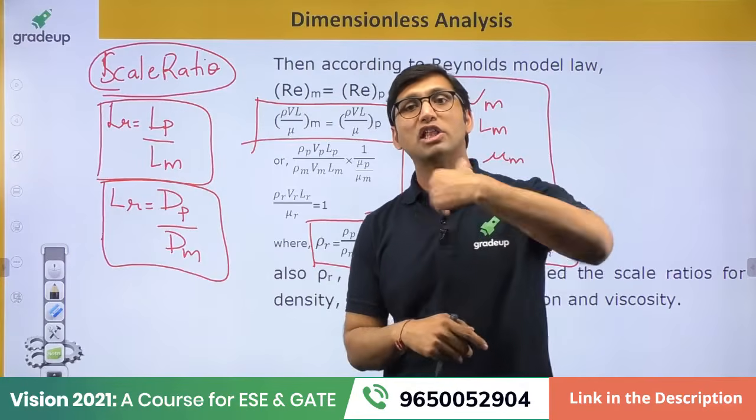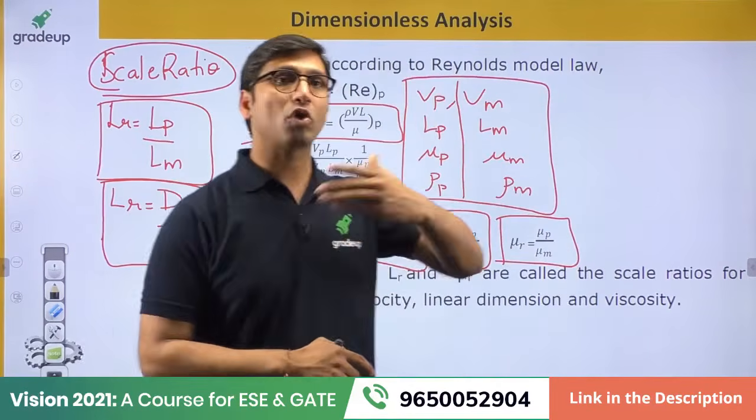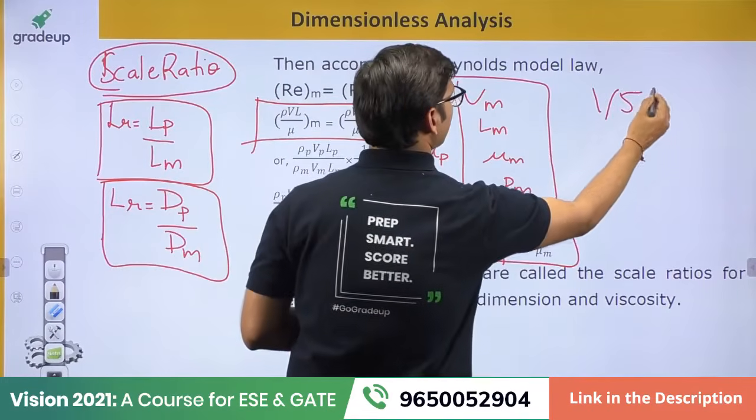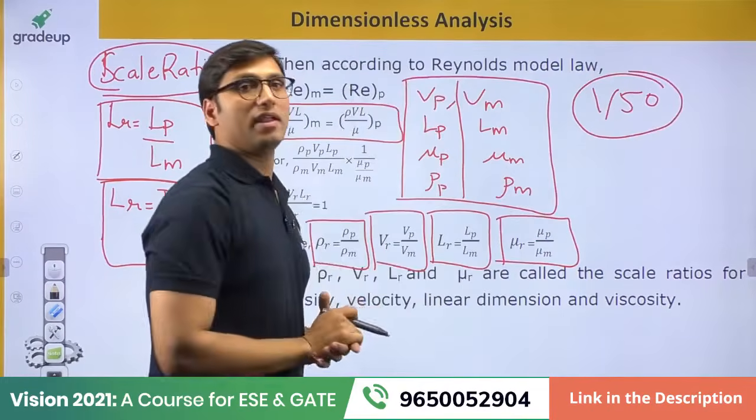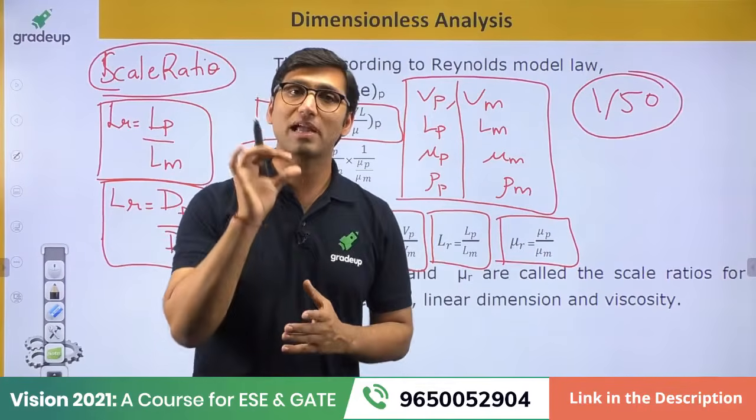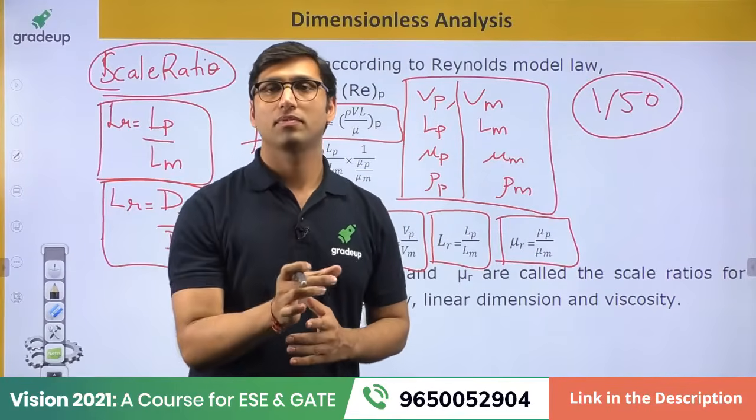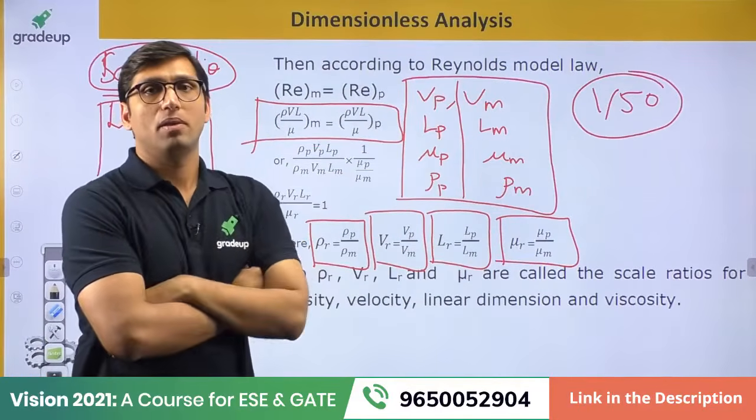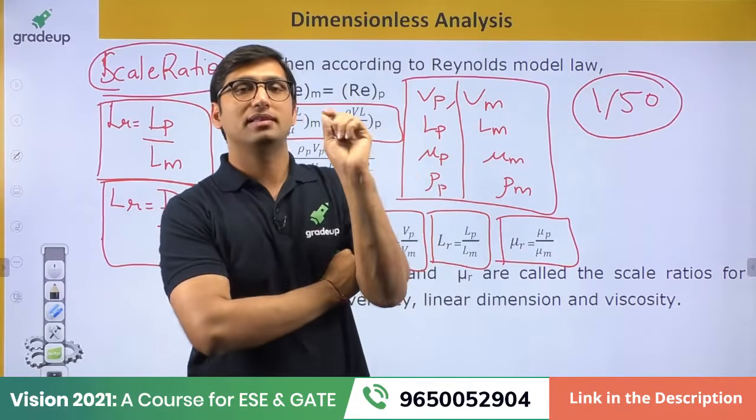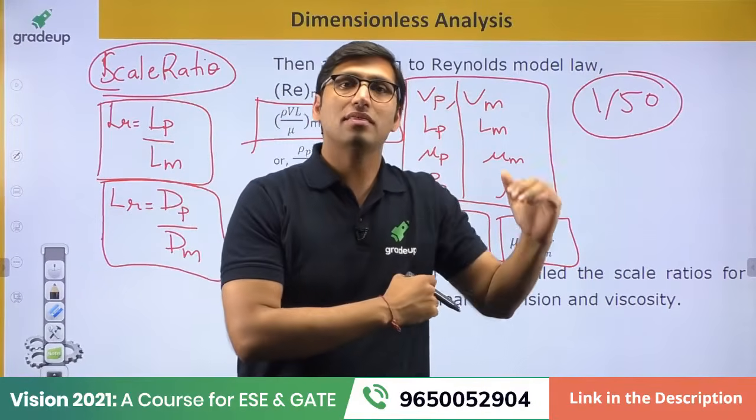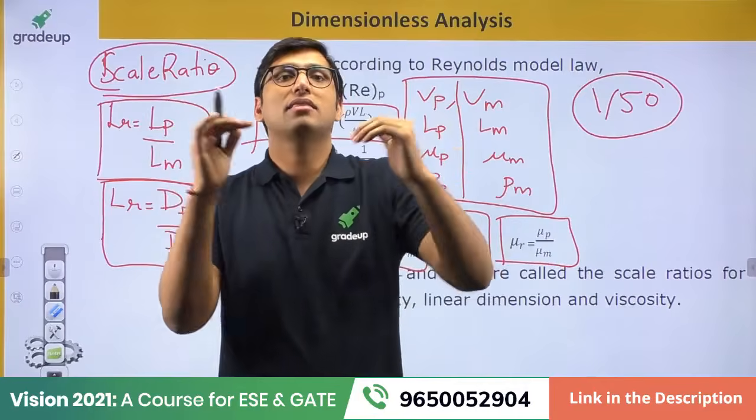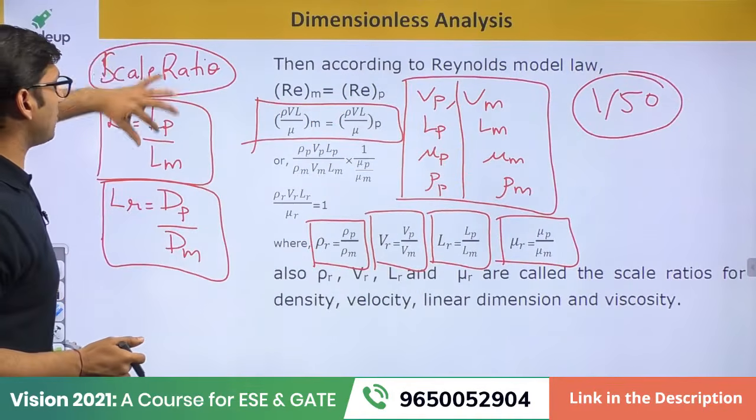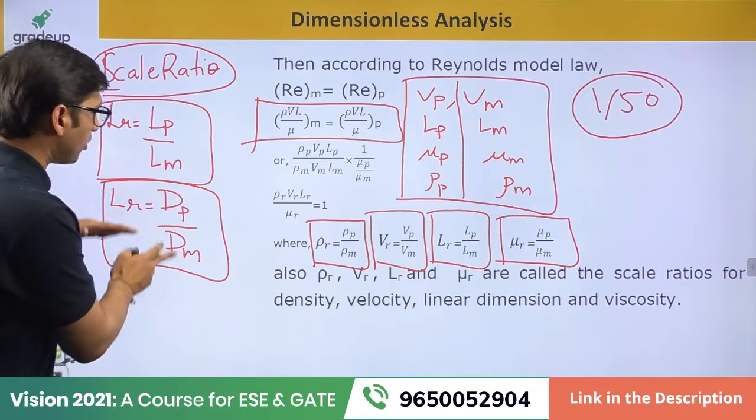Now, how does the question come in the exam? In the question, they can give you the value of scale ratio as 1 by 50. Now tell me, if scale ratio is given to you as 1 by 50, is it LP by LM or LM by LP? Because I have told you in the beginning that the model is always small in size and the prototype is always bigger in size. So the scale ratio for length is the length of the prototype over the length of the model, or the diameter of the prototype over the diameter of the model.